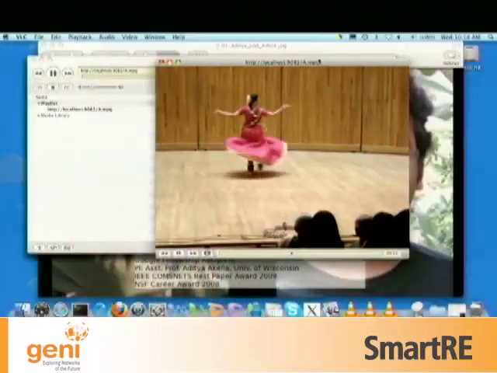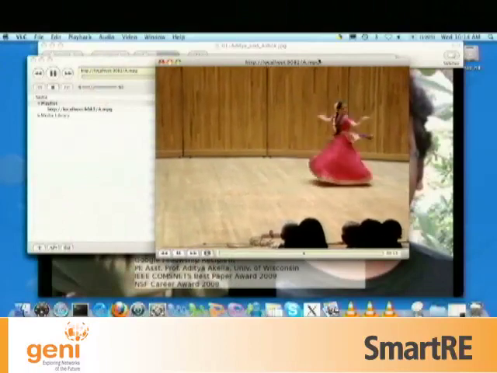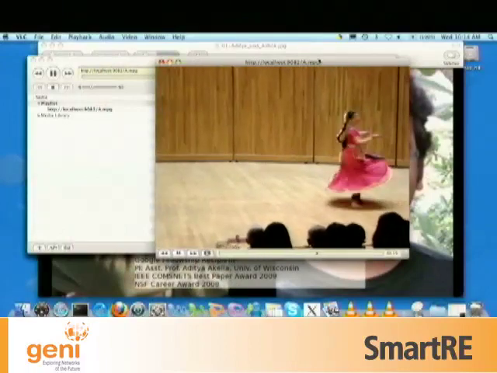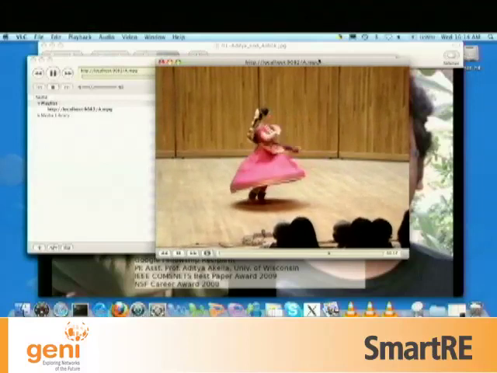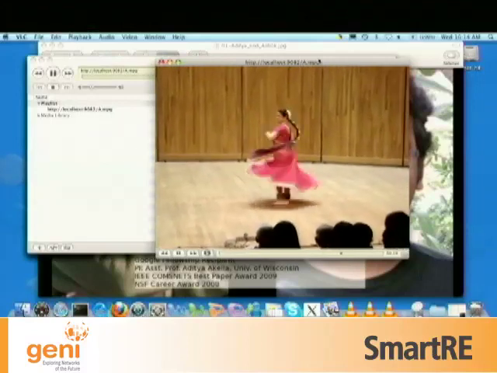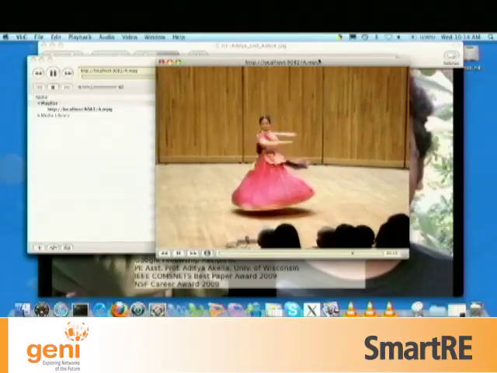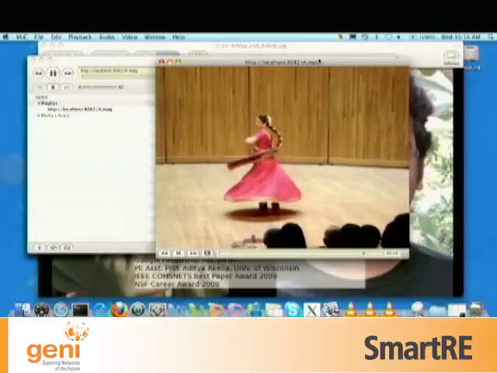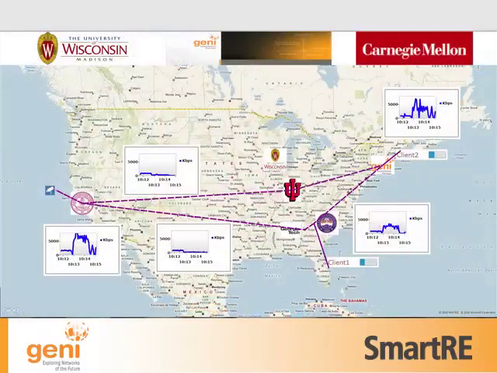So let's look at the user experience again now. Even if we do this, we are observing here that the user is able to watch the video in a smooth fashion as before. And if we look at the network traffic, there's no traffic going on the upper bottleneck path, so that can be used for other means.